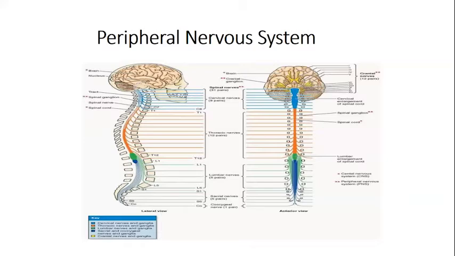These are the two components, and along with them the third thing we have in the peripheral nervous system is the ganglia, that is the spinal ganglia, and these also include the ganglia of the autonomic nervous system. So you see the spinal ganglia, then the cranial nerves, and then the spinal nerves. These are the components of your peripheral nervous system.